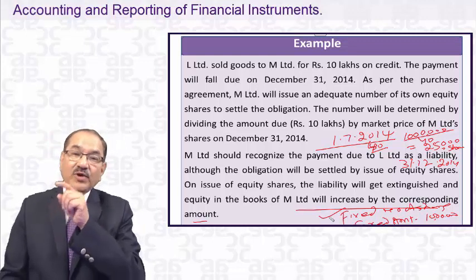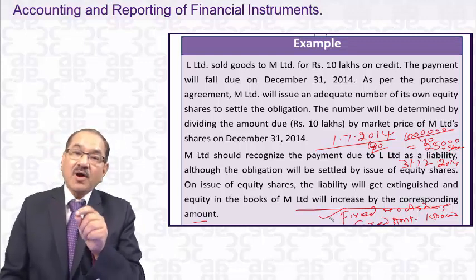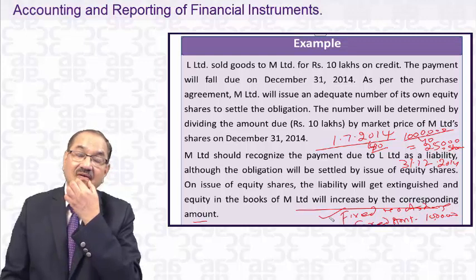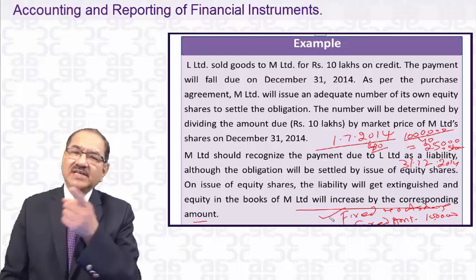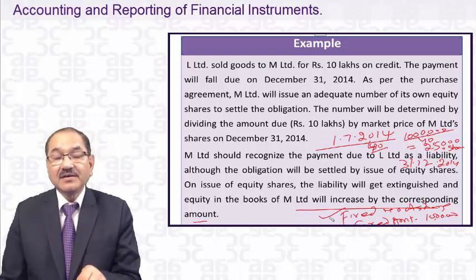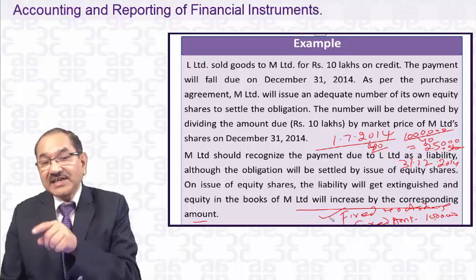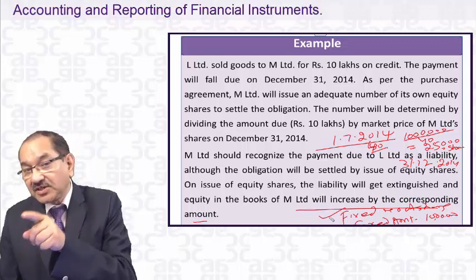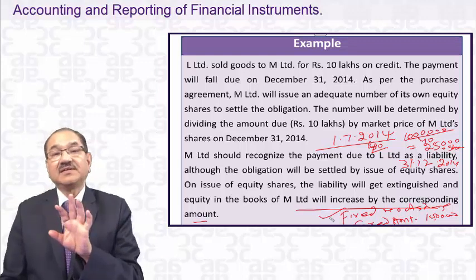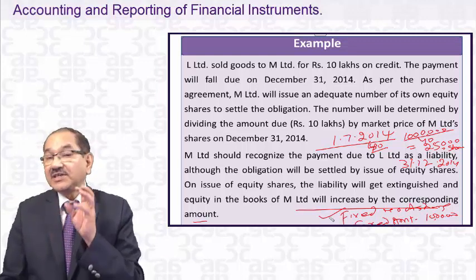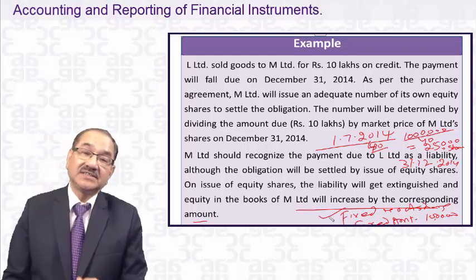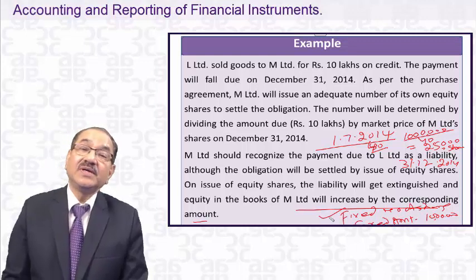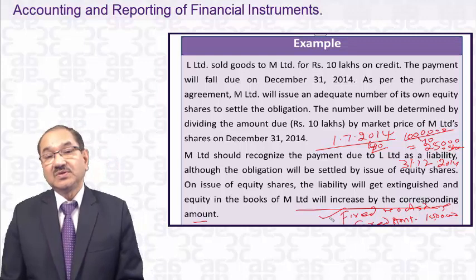In the earlier case, when the amount is divided by the market price of the share on the date of settlement, it was treated as a liability up to that date, and after that it becomes equity when they have issued the shares. But here, M Limited will show it as equity on 1st July 2014, on the date of sale itself, not on the settlement date. So the entry passed by M Limited will be different in this case. So dear student, I think you will be understanding the difference between these two.